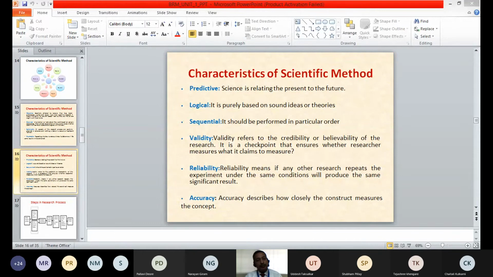And if the machine, for which it is being used, is measuring what it is claimed to measure, we can say that it is valid. In research also, whatever research we are doing, it will be called valid if it produces the results which are expected to be drawn from that particular research. Getting my point? Yes.